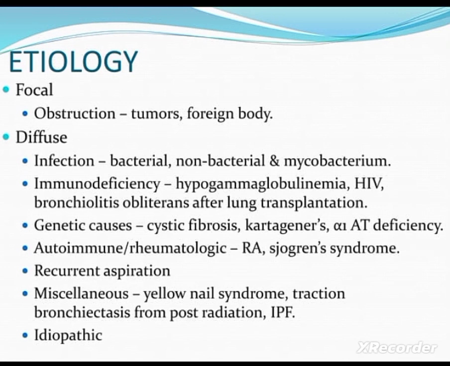That's why it affects the lung. Then traction bronchiectasis from post radiation. So after radiation there may be a chance for bronchiectasis due to chronic irritation. Then IPF, that means idiopathic pulmonary fibrosis. Then idiopathic causes, that means unknown causes.